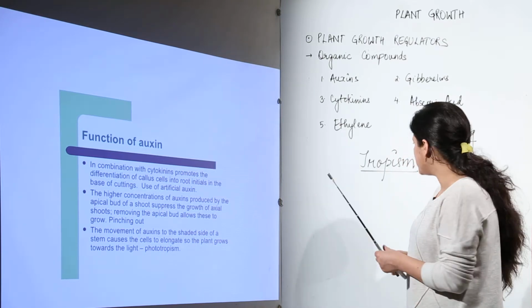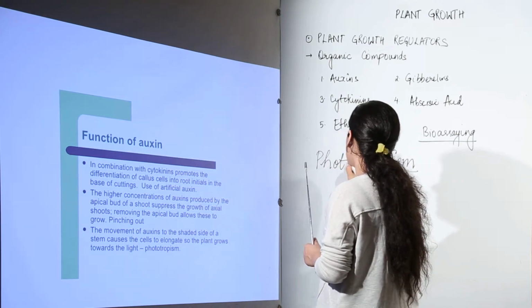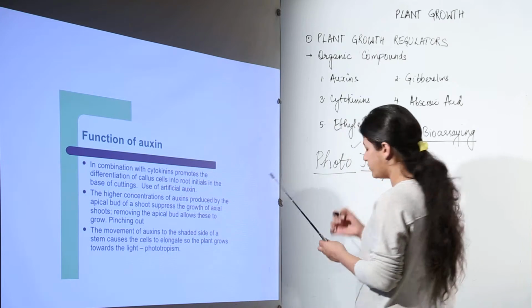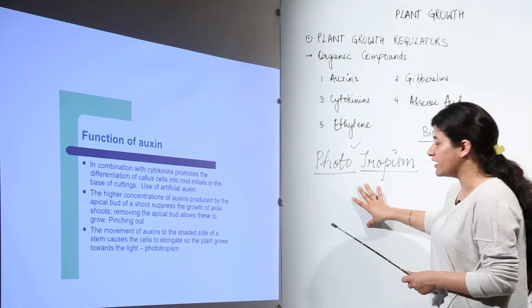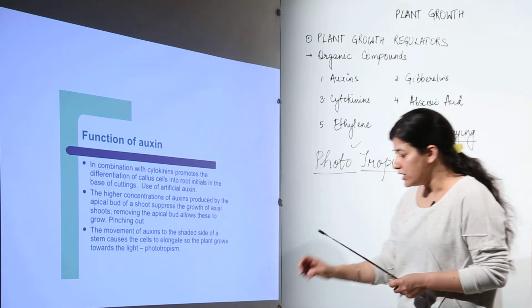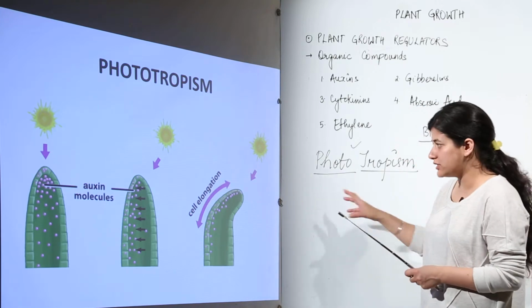And when we talk about auxins, we deal with phototropism. Now, light is an important factor for plant growth, so we talk about phototropism in case of auxins. And when we have to understand phototropism, we take into consideration this particular aspect. Now, what is this all about?